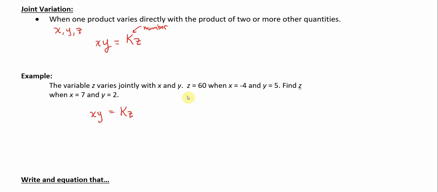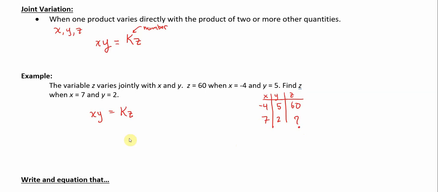This is how we can organize things: x, y, z. When z is 60, x is -4 and y is 5. Find z when x is 7 and y is 2, and so z is the question mark here.